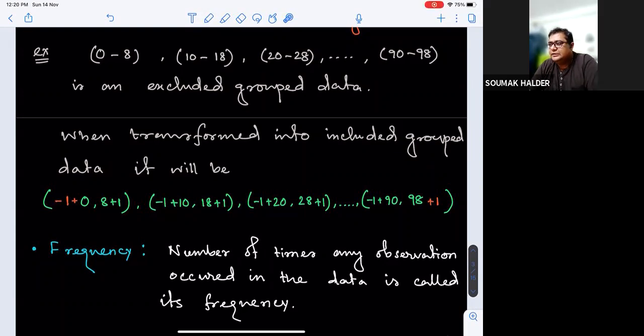For example, you are taking the scores of a particular student. To get the average mark in the annual examination, you need to take every individual subject score. It might be possible that the student has scored a perfect 100 in 3 of the subjects. So in your data, the observation 100 will have frequency 3.